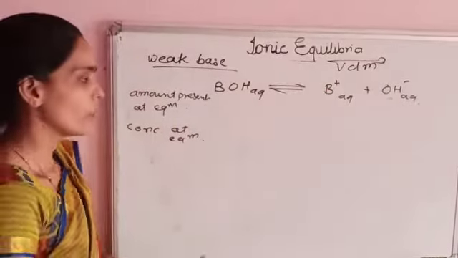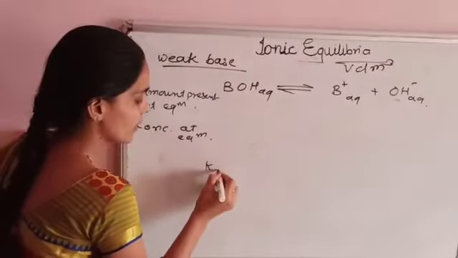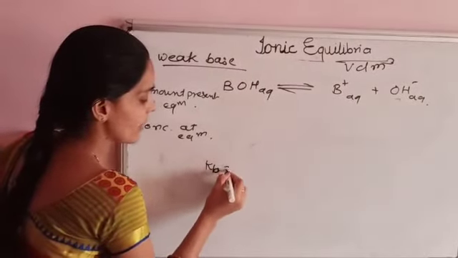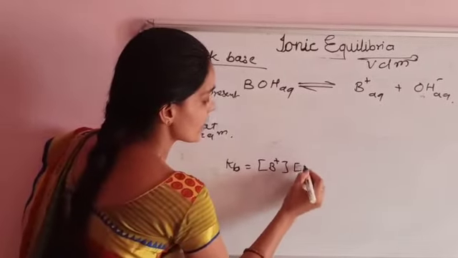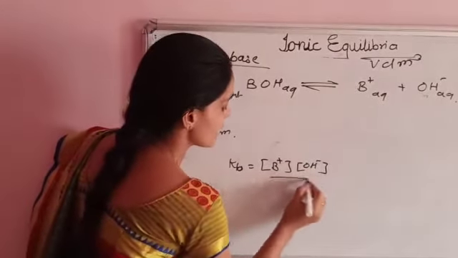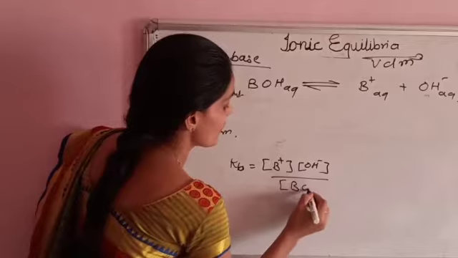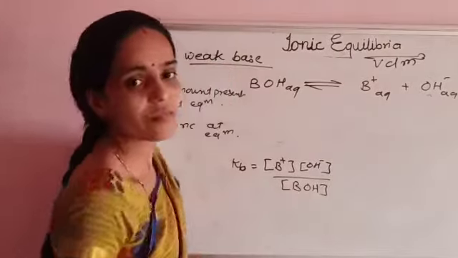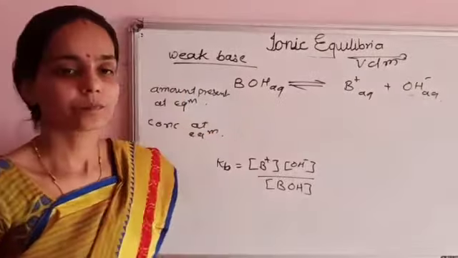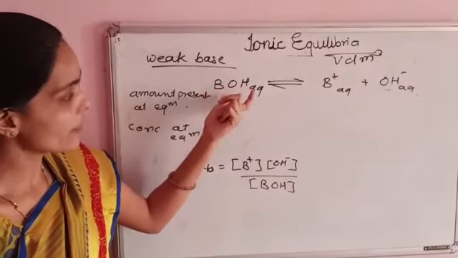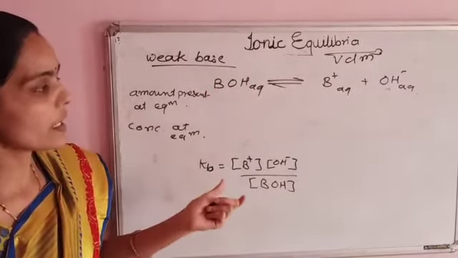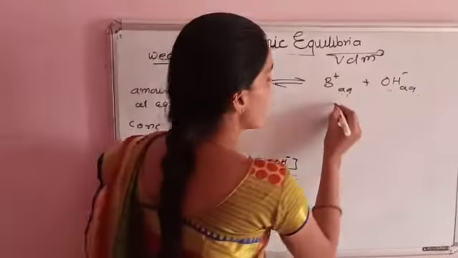According to the dissociation constant Kb for the weak base, Kb is the concentration of B+ times the concentration of OH- divided by the concentration of BOH. Consider 1 mole of weak base BOH dissociating partially by alpha.